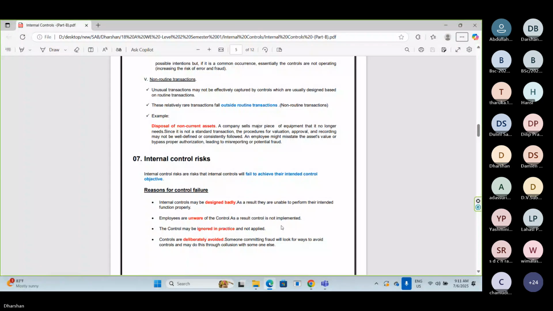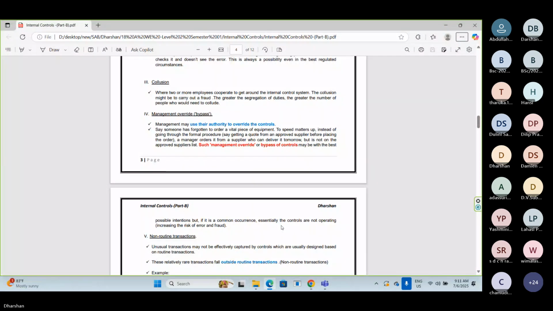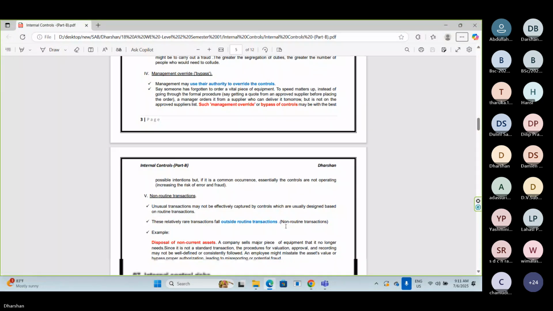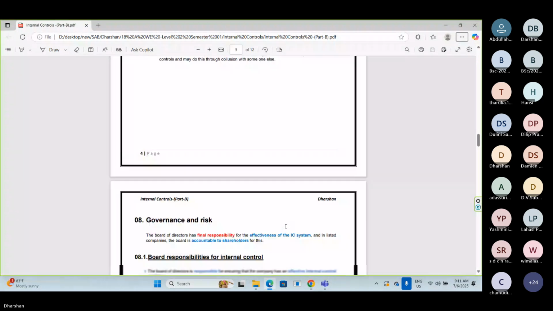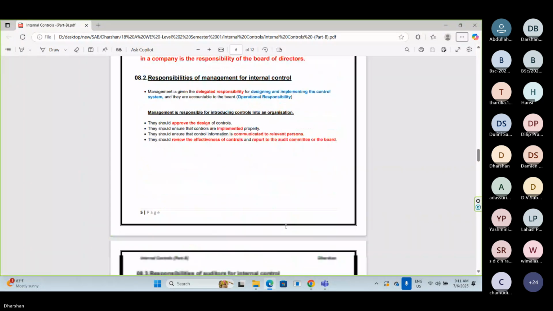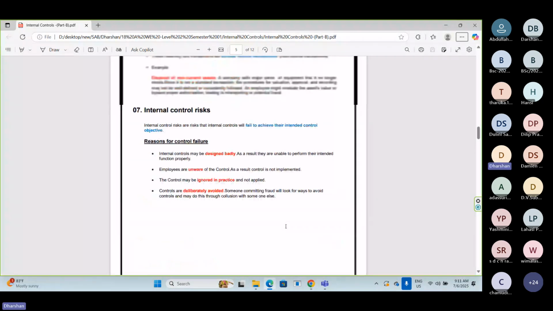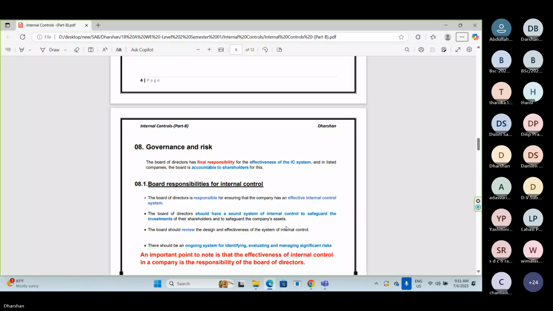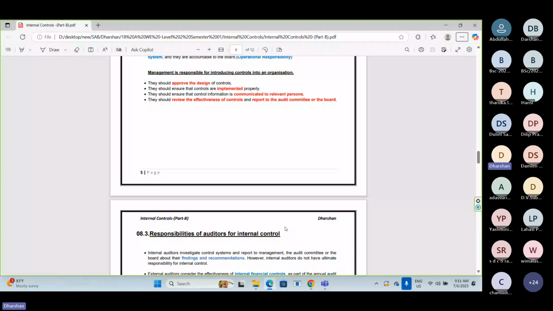Just let me know, have you understood this properly? Just drop me a message. If you want more clarification about certain areas, you just tell me.